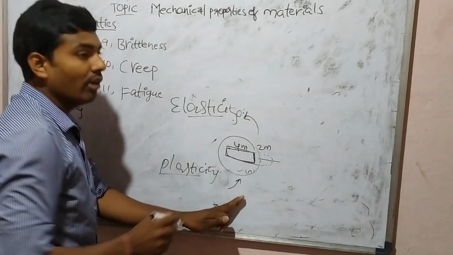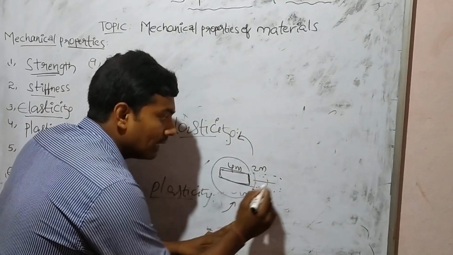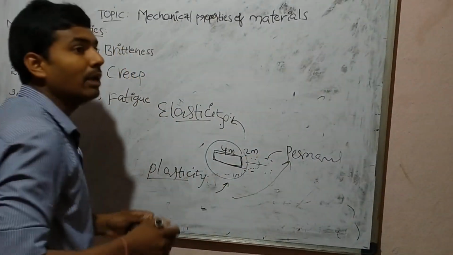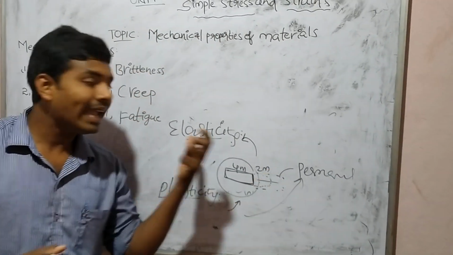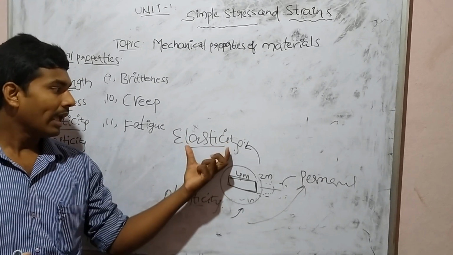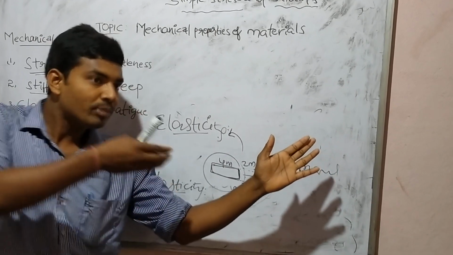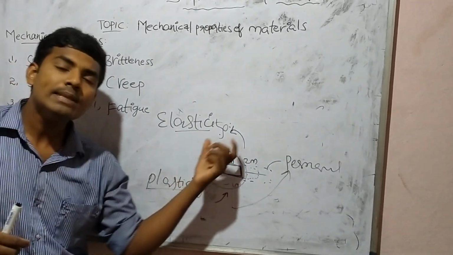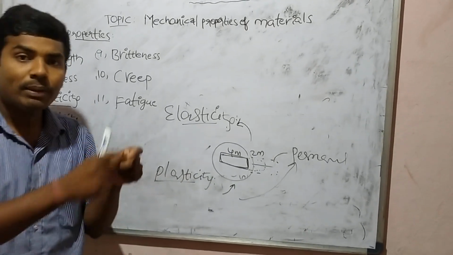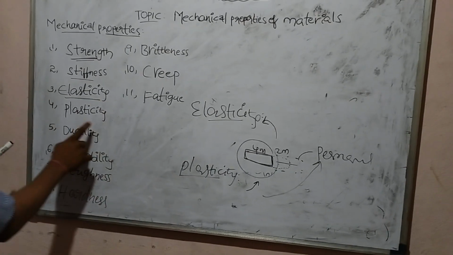Whereas in plasticity, when a material is subjected to some load, it gains some deformation permanently and does not regain its original position. This property is called plasticity. The main difference is that elasticity is the property of a material that is somewhat deformed when load is applied, and it regains its original position when the load is removed. Whereas plasticity is when applying some load, it is deformed permanently. These are elasticity and plasticity.